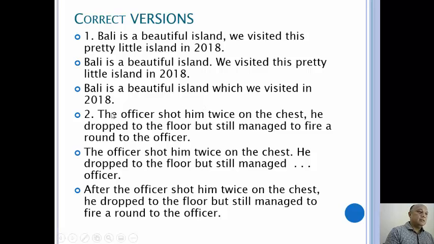Number 2, the officer shot him twice on the chest, he dropped to the floor, etc. This is the correct version. The officer shot him twice on the chest. He dropped to the floor but still managed, and so on. Or, after the officer shot him twice on the chest, he dropped to the floor but still managed to fire a round to the officer.